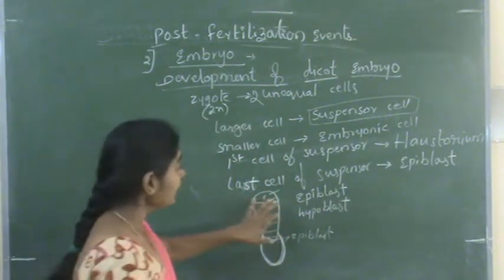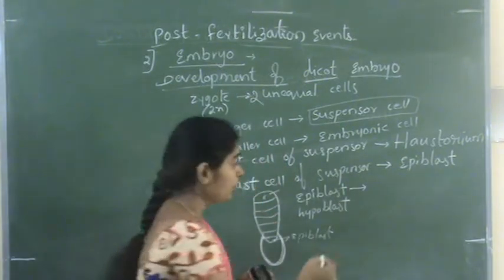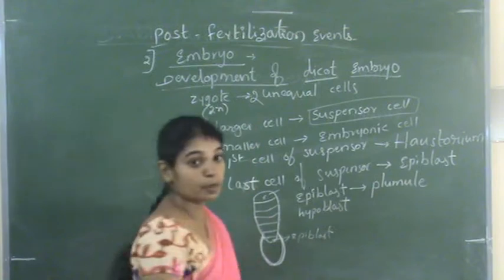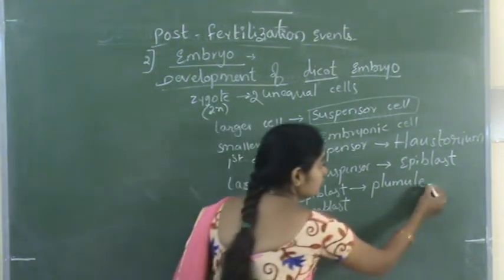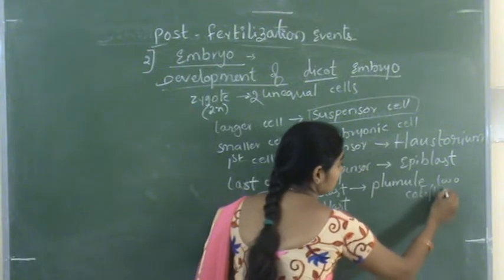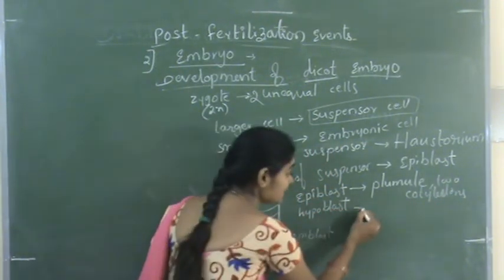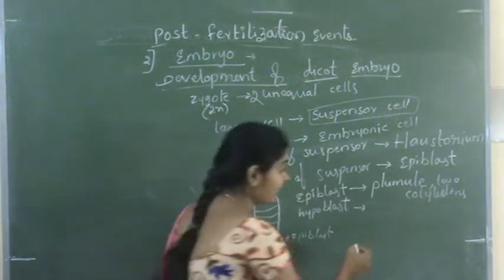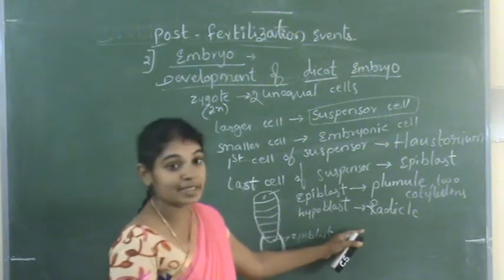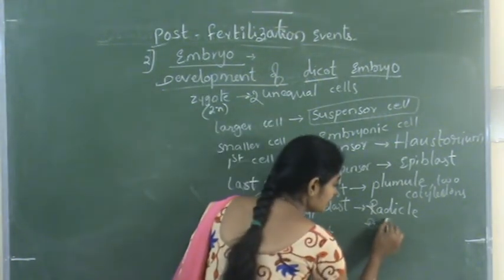The epiblast develops into the plumule and two cotyledons. And the hypoblast develops into the radicle, and this radicle is covered with root cap.